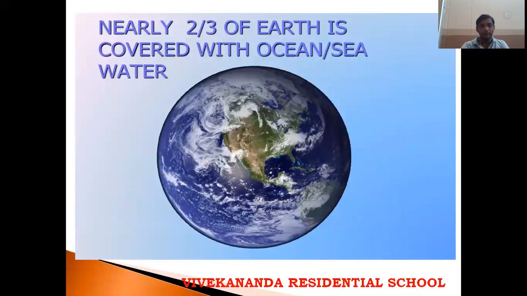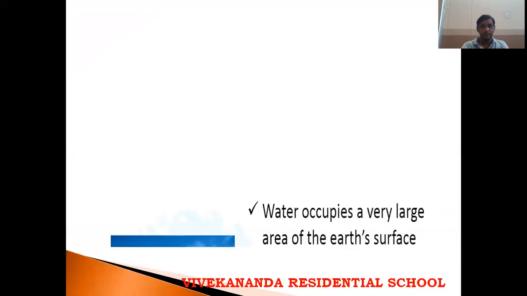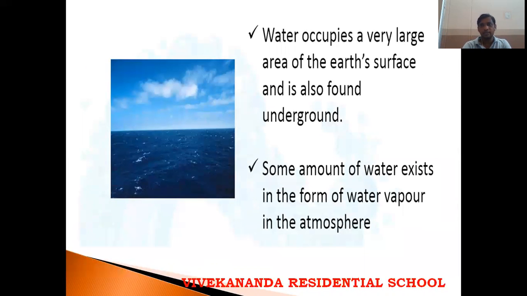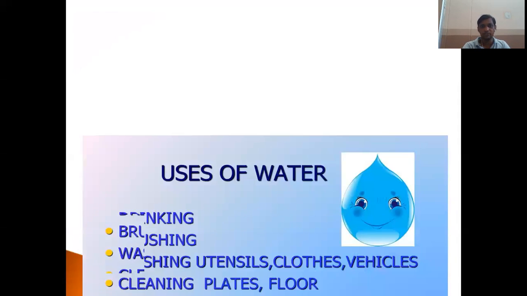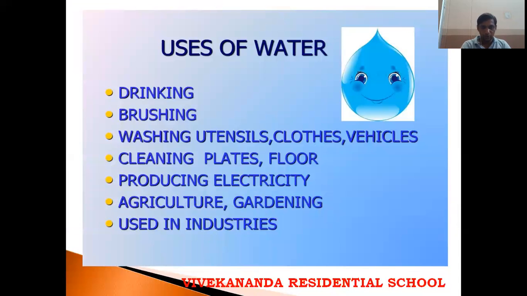And nearly 2/3 of Earth's surface is covered with oceans and seas only. 2/3 means out of 3 parts, 2 parts are covered with oceans and seas. So water occupies a large area of the Earth's surface and is also found underground. Underground means, again I'm saying, inside the Earth's surface. And some amount of water exists in the form of water vapor in the atmosphere.